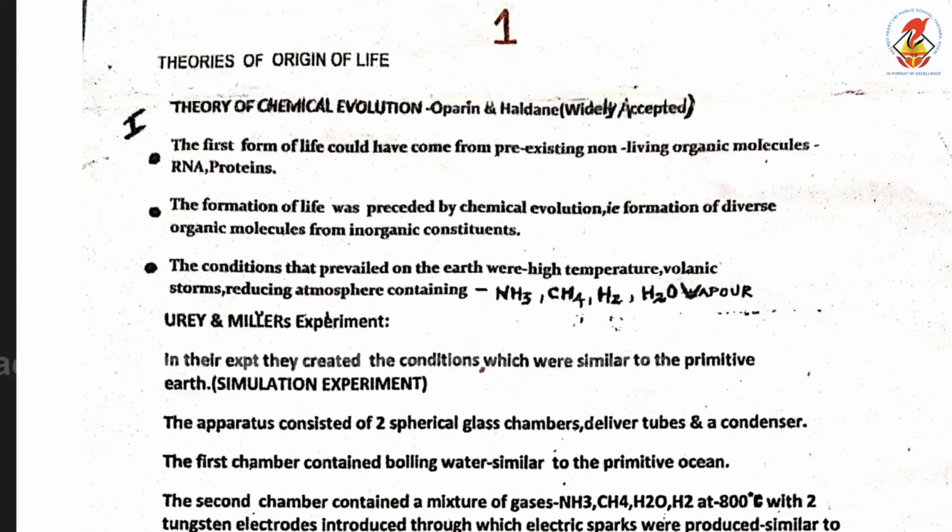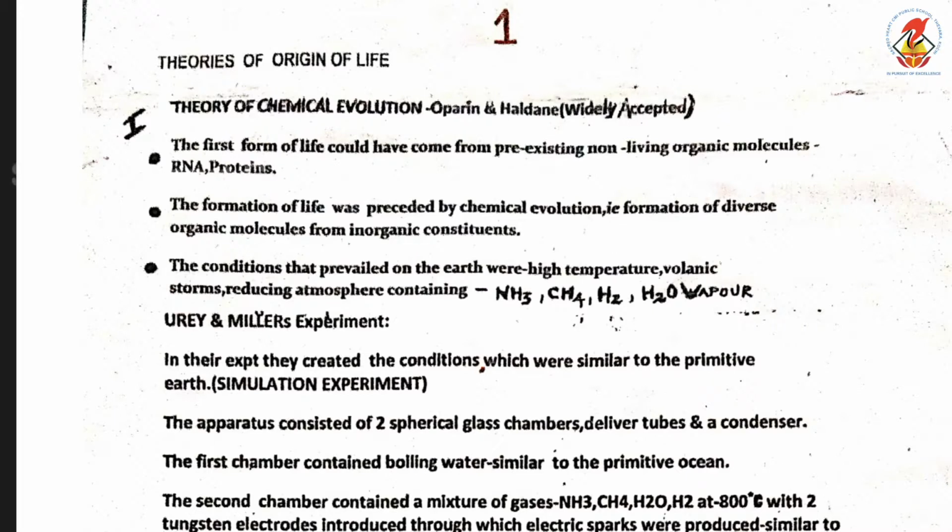Second postulate, the formation of life was preceded by chemical evolution, that is, formation of diverse organic molecules was from inorganic constituents. And the third postulate, the conditions that prevailed on the earth like high temperature, volcanic storms, reducing atmosphere comprising gases like ammonia, methane, hydrogen, water vapor, etc. facilitated these chemical reactions. This was dealt with in the previous module.